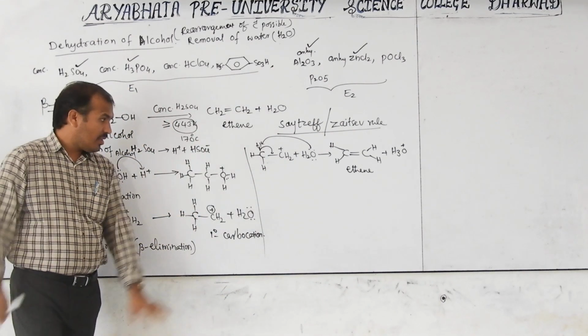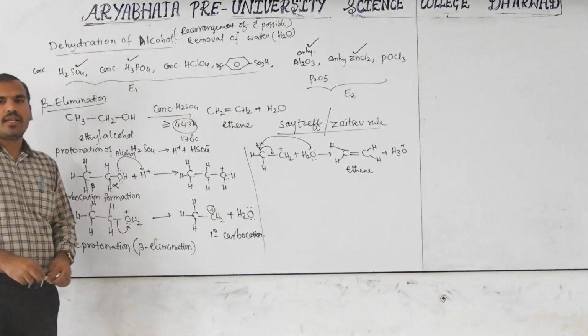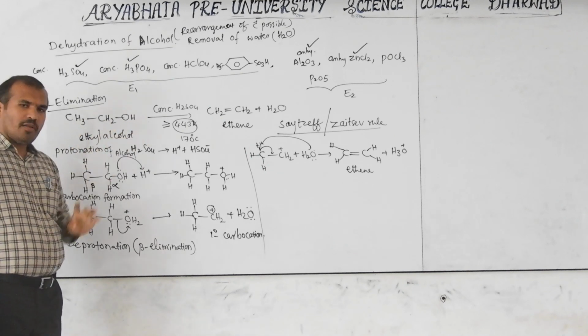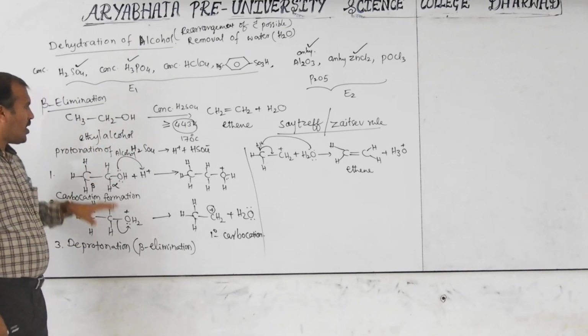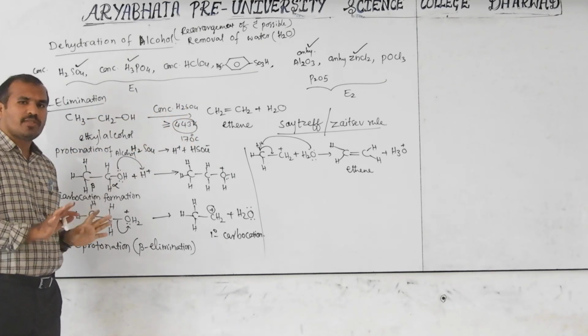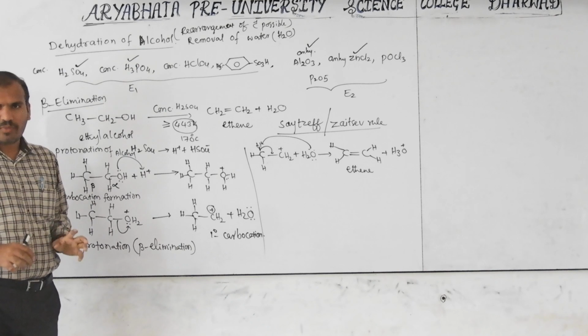They will ask this in the PUC exam: the dehydration of alcohol mechanism. You have to write this step, this mechanism: in total 3 plus 1, 4 steps. Then you will get the 3 marks.